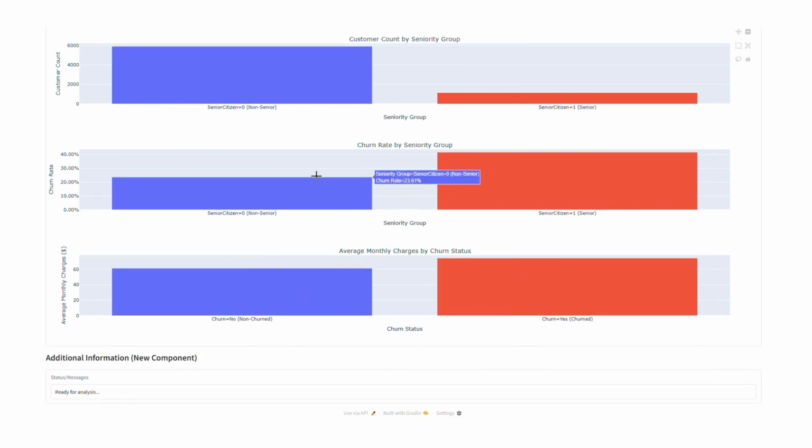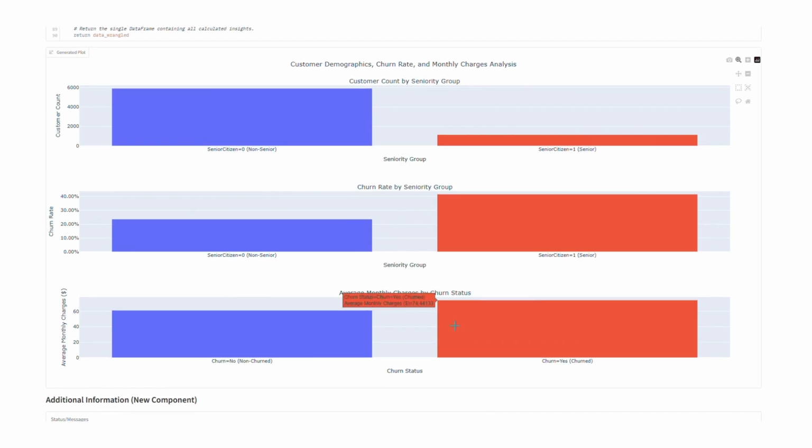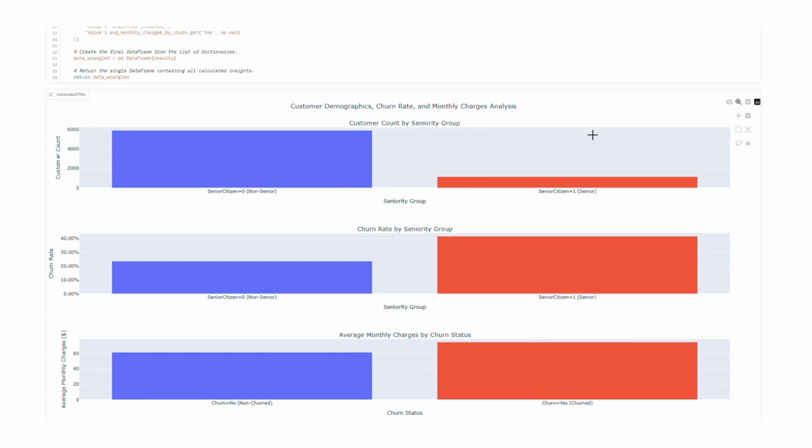This powerful capability allows non-technical users to quickly get insights from their data without writing a single line of code, while also providing the underlying code for developers or data scientists to review or reuse.